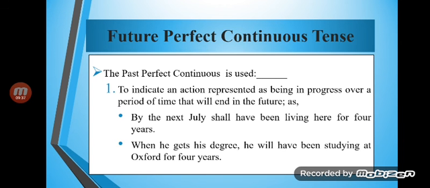Future perfect continuous tense. The future perfect continuous tense is used to indicate an action represented as being in progress over a period of time that will end in the future. As by the next July, I shall have been living here for 4 years. When he gets his degree, he will have been studying at Oxford for 4 years. Okay, so what would that be?